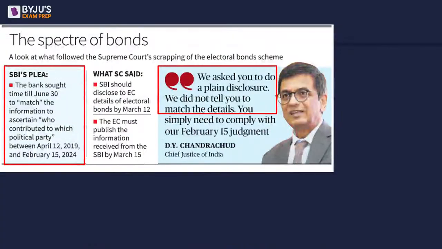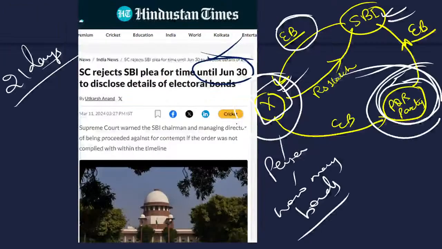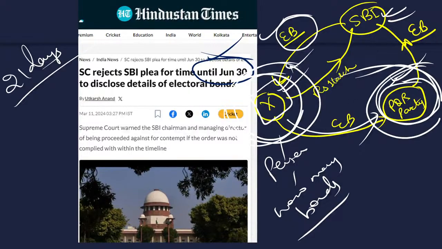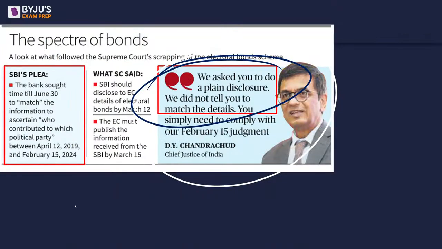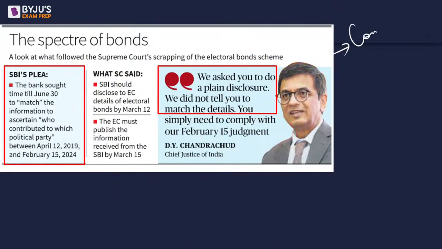The Supreme Court said that we asked you to do a plain disclosure. We did not tell you to match the details. The SBI had said that it would take time to match both, that is, which political party X has given the bond to, and that it is difficult to match. So the Supreme Court said just reveal the information about who has bought it and which political party has got how much benefit. There is no need to match them. Just reveal the information. That is what the Supreme Court has said. Now, if they do not do so, of course, contempt of court might get initiated. You understand the concept of contempt of court?